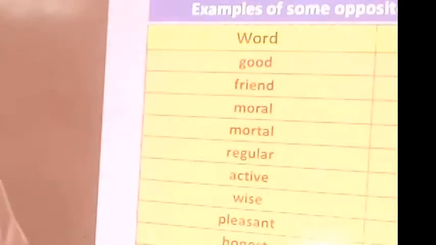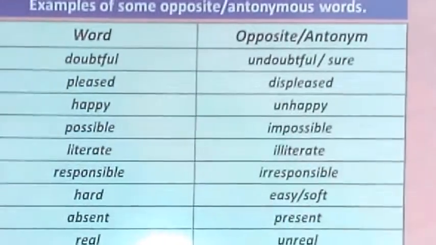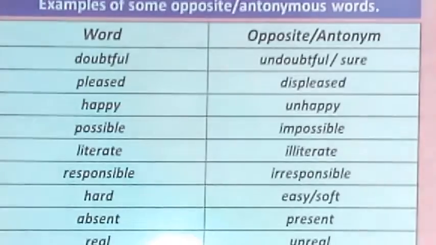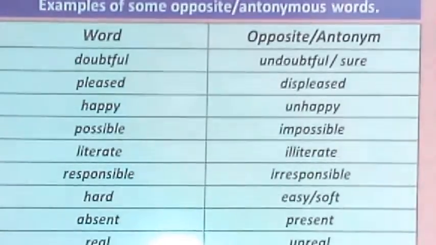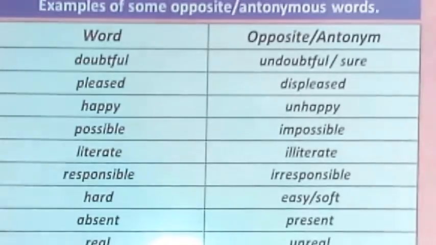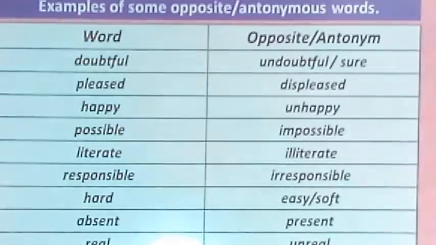Dear student, another examples of some opposite or antonymous words. Doubtful, undoubtful or sure; pleased, displeased; happy, unhappy; possible, impossible; literate, illiterate; responsible, irresponsible; hard, easy or soft; absent, present; real, unreal; always, never.